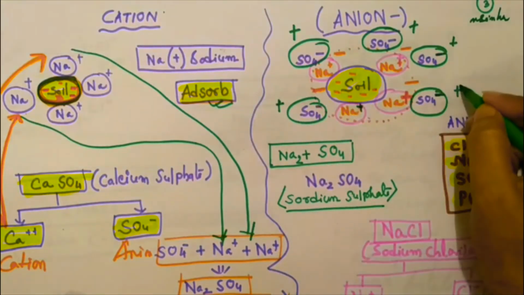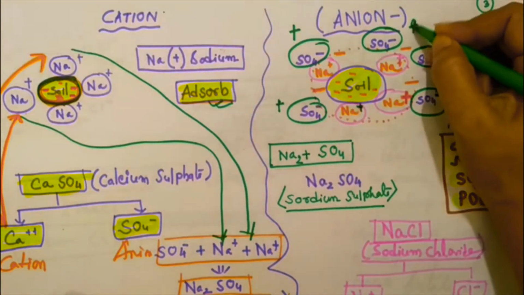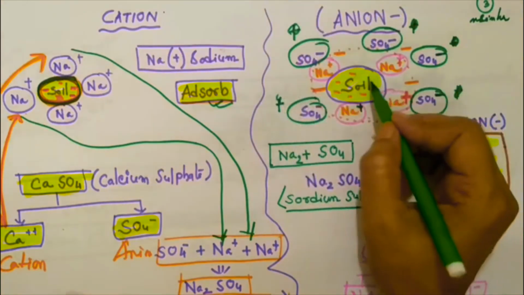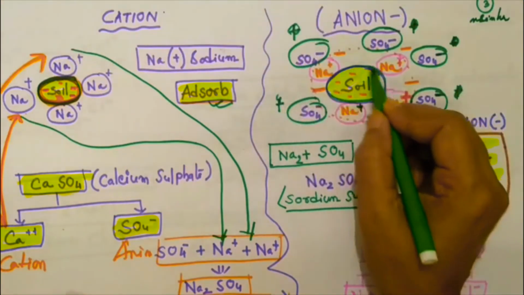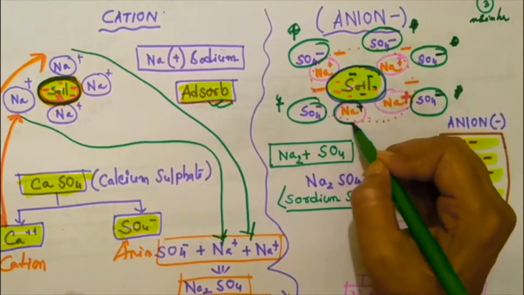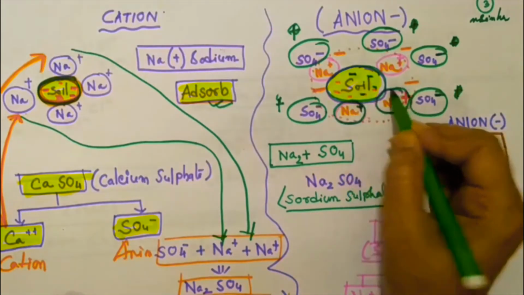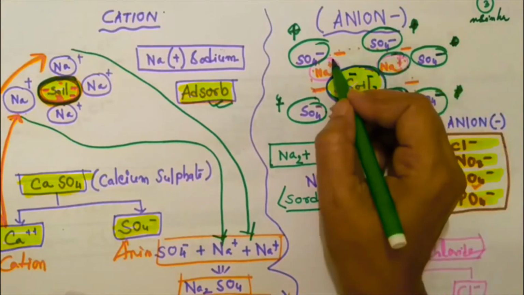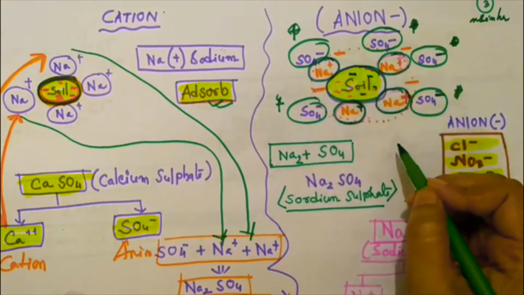This is the soil particle, and those are negatively charged. Due to attraction, Na, the cation, the positively charged ion, remains attached with the soil.